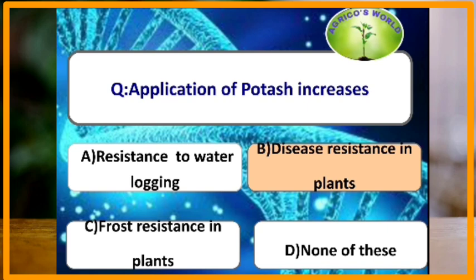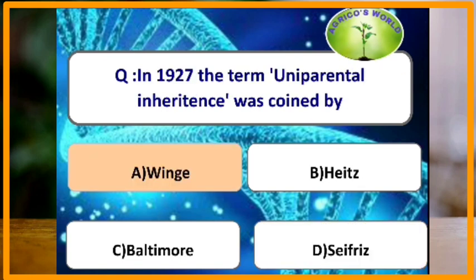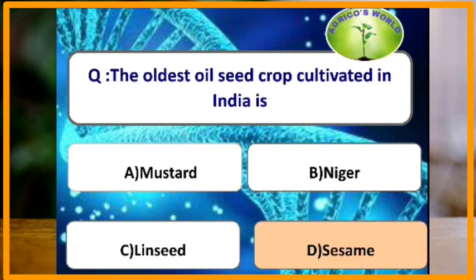Application of potash increases which of the following? The application of potassium will increase the disease resistance in plants. The root knot nematode generally has interaction with Pseudomonas solanacearum. In 1927, the term uniparental inheritance was coined by? The term uniparental inheritance was coined by Wings. The oldest oilseed crop cultivated in India is? The oldest oilseed crop cultivated in India is Sesamum.